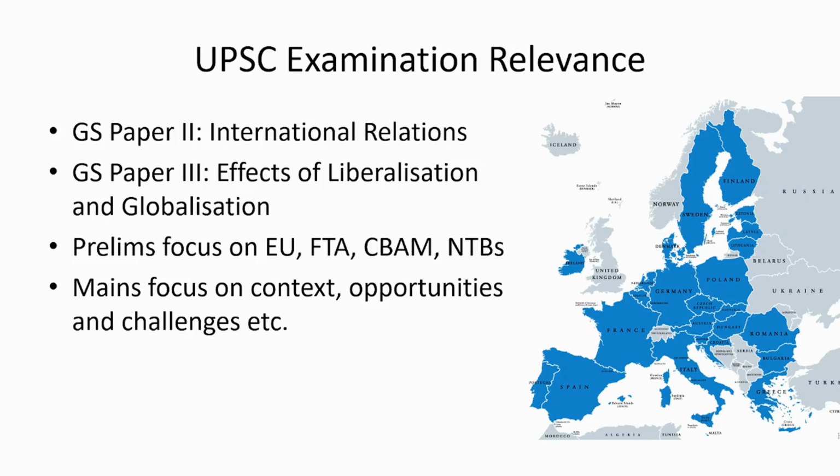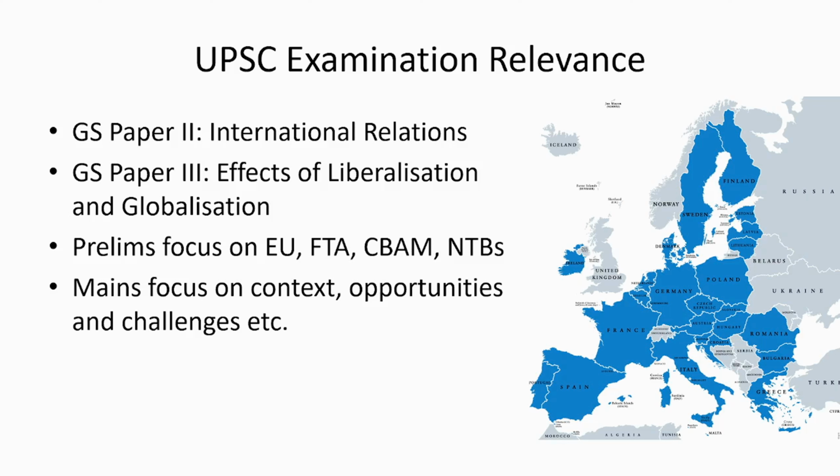From the prelims perspective, you should know what the European Union is, who the members are, what the institutions under the European Union are, what an FTA is, what the various types of FTAs are, what the Carbon Border Adjustment Mechanism, CBAM, is, and what non-trade barriers, non-tariff barriers are. When it comes to mains, focus on context, opportunities and challenges. Try to do analysis. If I have to link this to the syllabus, GS paper 2 international relations, it is directly relevant: agreements, global groupings and agreements affecting India's interest, involving India and affecting India's interest.